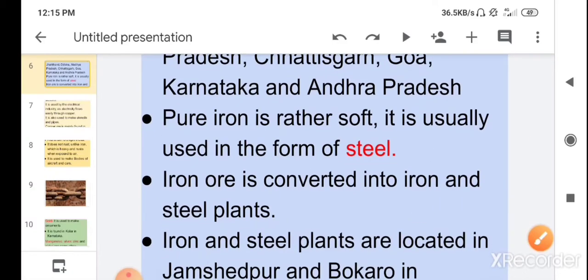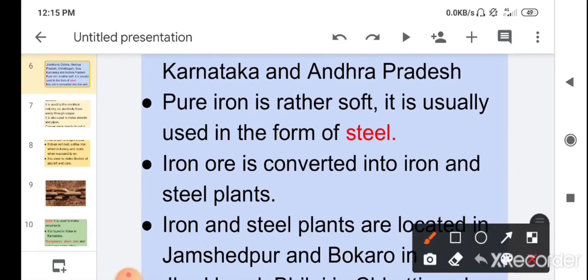Children, iron ore is converted into iron and steel in plants. Iron ore is converted into iron and steel in plants because the purest form of iron is soft.